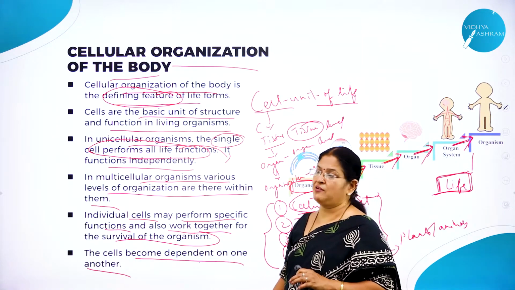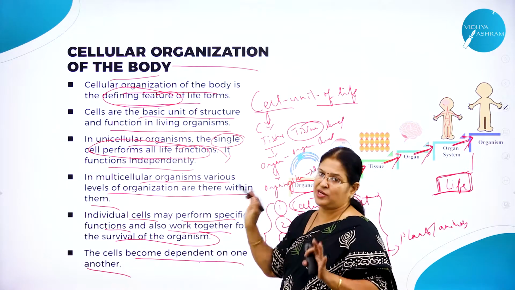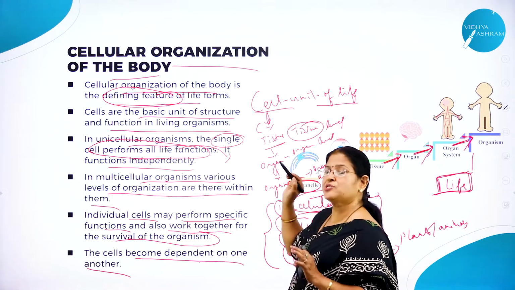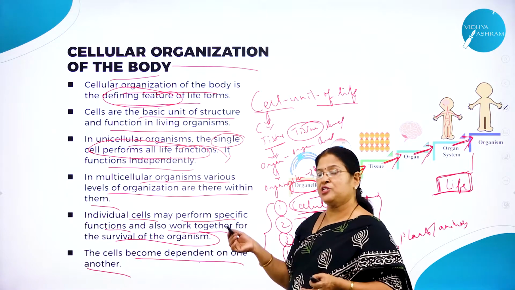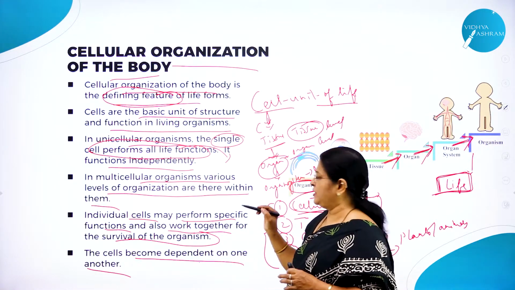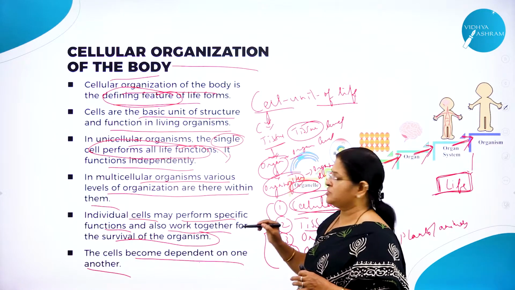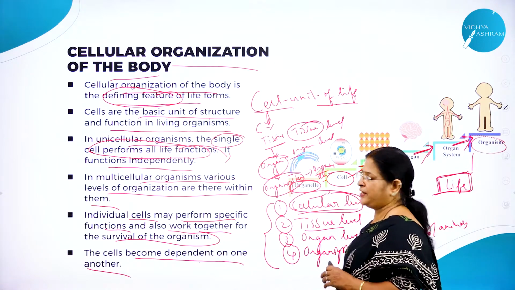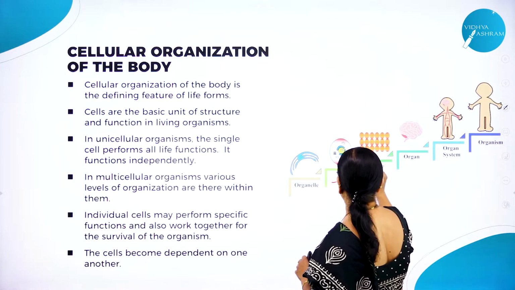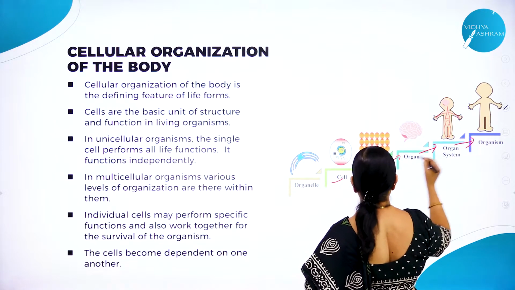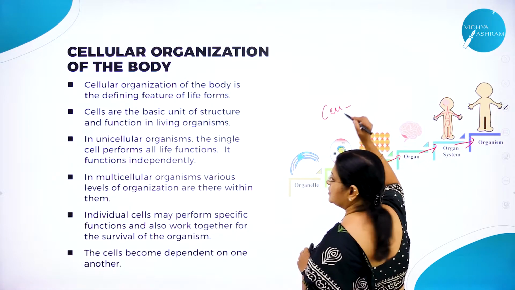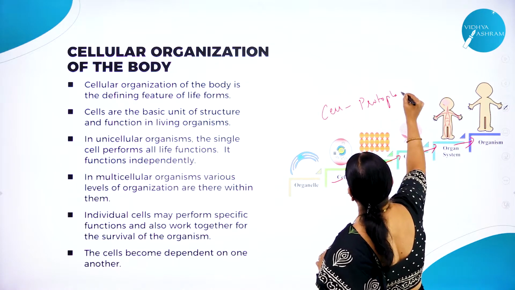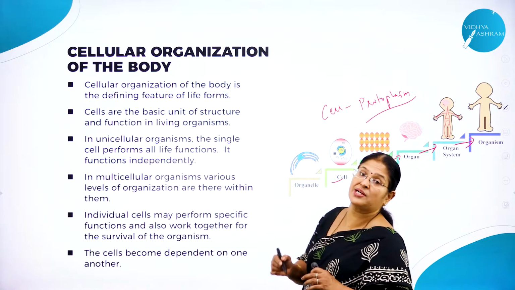And what do we mean by cellular level? As you know, in some organisms there is only one cell, for example, amoeba. In some organisms cells group into what? Tissue. So it is called tissue level. But in some organisms, a group of tissues makes an organ, which is called organ level. And a group of organs makes an organ system. That is called organ system level. And organ systems form what? An organism. Right? Hope you have understood. So cell into tissue, tissue into organ, organ into organ system. And what is the physical basis of life, the physical basis of the cell? That is protoplasm. Protoplasm is called the physical basis of life.